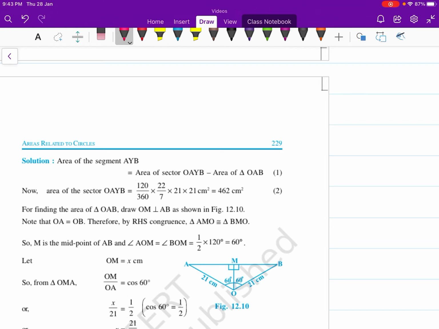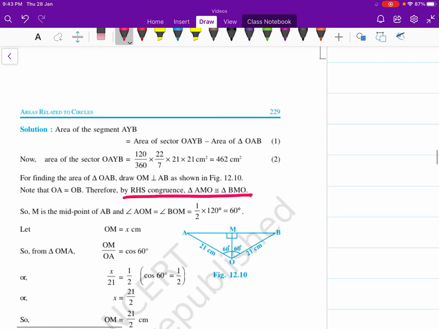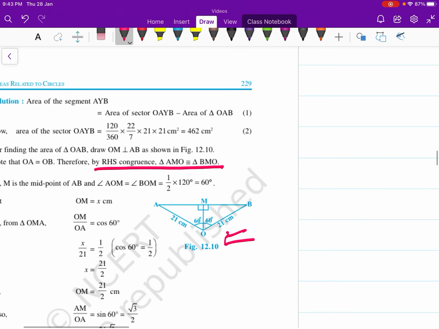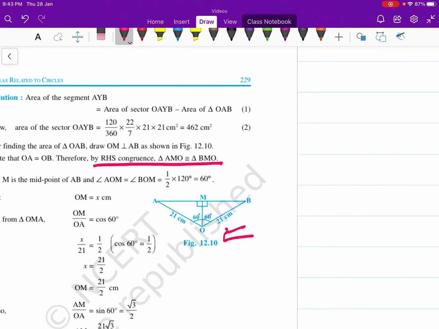and OA is equal to OB. Therefore, using RHS congruency, triangle AMO is congruent to triangle BMO as shown in the figure here. Now we know angle AOM is equal to BOM is equal to half into 120 is 60. Therefore, OM is equal to x centimeter.